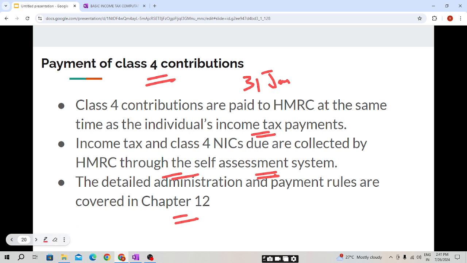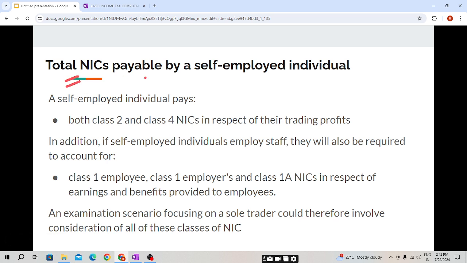Now students, we have the next topic: total NIC payable by a self-employed individual. A self-employed individual pays Class 2 and Class 4 NIC in respect of their trading profits. In addition, if self-employed individuals employ staff, they will also be required to account for Class 1 employee NIC, Class 1 employer NIC and Class 1A NIC in respect of the earnings and benefits